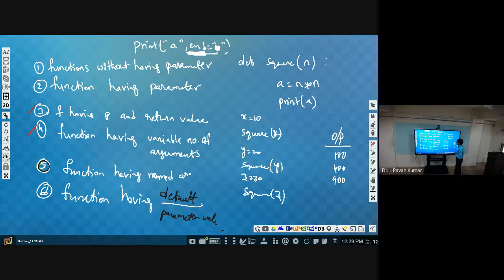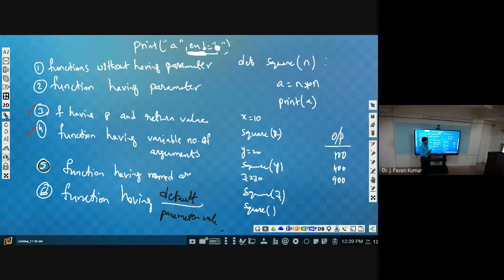For example, if you call this particular function like this, square of, without any parameter, without any argument, then what will it do? It will give you an error, yes or no? Why? Because we are having one parameter in the function definition, but we are calling the function without giving that argument. If you give two arguments, then also it will give you an error.